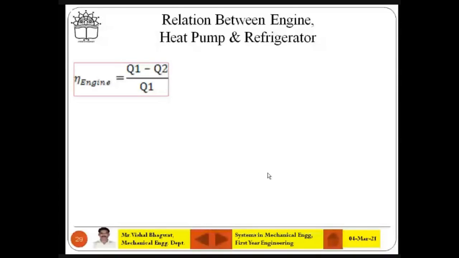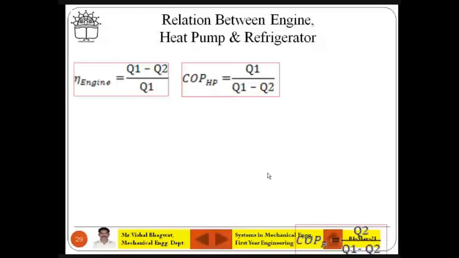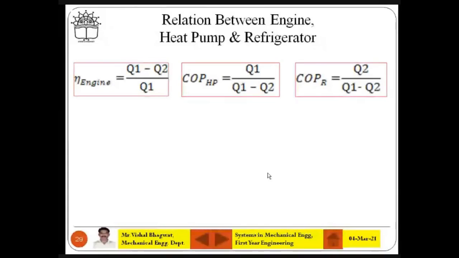Yes, sir. Okay. There may be mistake. Fine. You should be alive a little bit. Fine. Then COP of HP is Q1 upon Q1 minus Q2. Correct? Yes, sir. Fine. Then COP of R is Q2 upon Q1 minus Q2. Yes, sir. Correct. Okay.